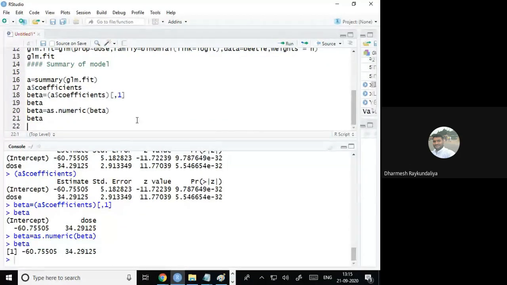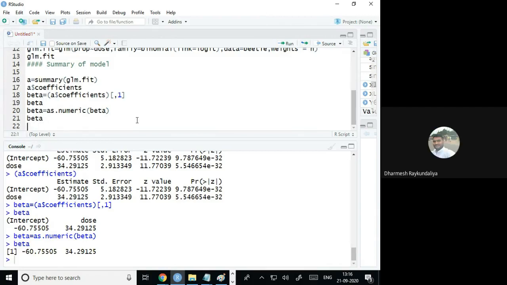Now what is my objective? My objective is that I wish to find out the estimated probability of the beetle kill, or the death of the beetle. So how to obtain the p cap? To obtain the p cap, first I have to obtain the eta. Eta is nothing but beta 0 plus beta 1 x, I mean beta 1 dose.